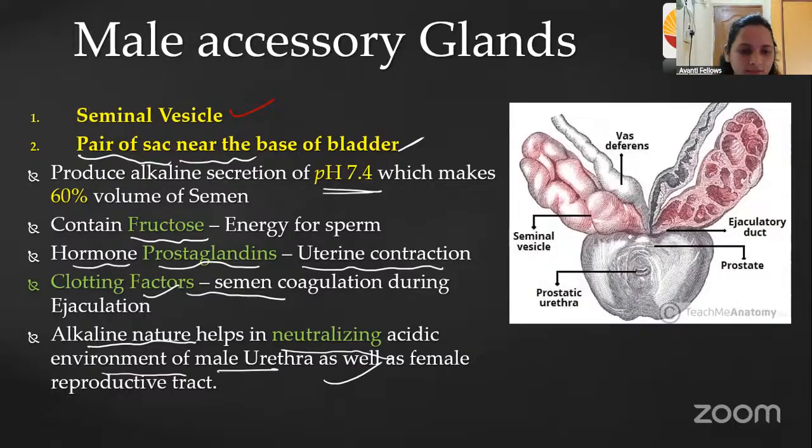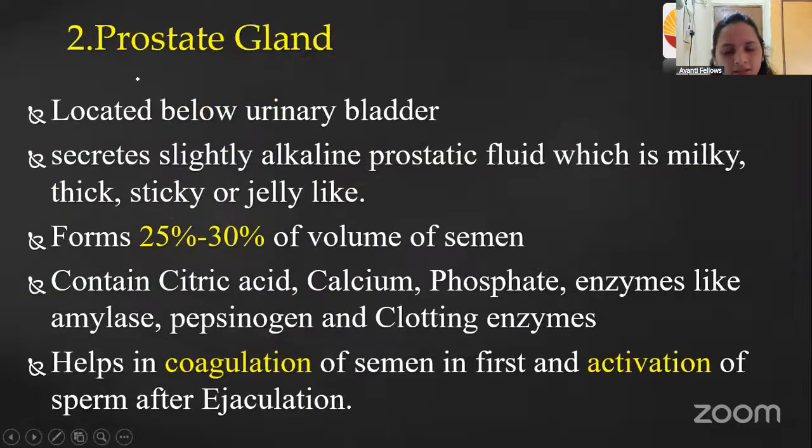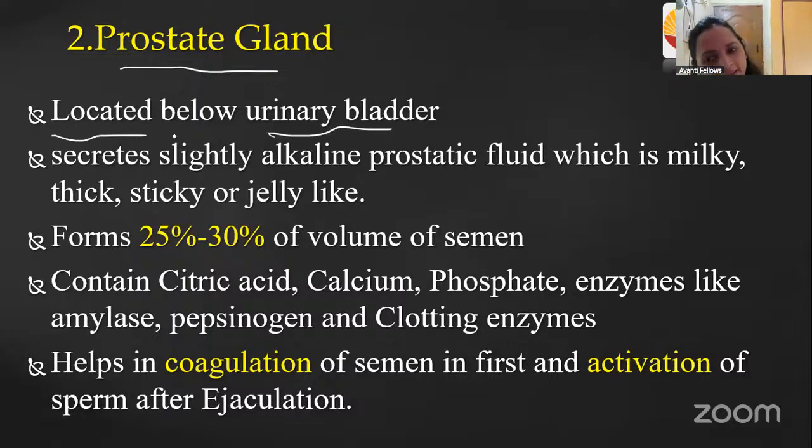Here you can see we have a pair of seminal vesicles. In the male there is a pair of seminal vesicles. Remember that. Then coming to the prostate gland. You have seen that there is only one prostate gland. It is bigger actually. The seminal vesicle is next to the prostate gland, and this prostate gland is located below the urinary bladder. You can see this is the urinary bladder. Below that, the prostate gland is there.